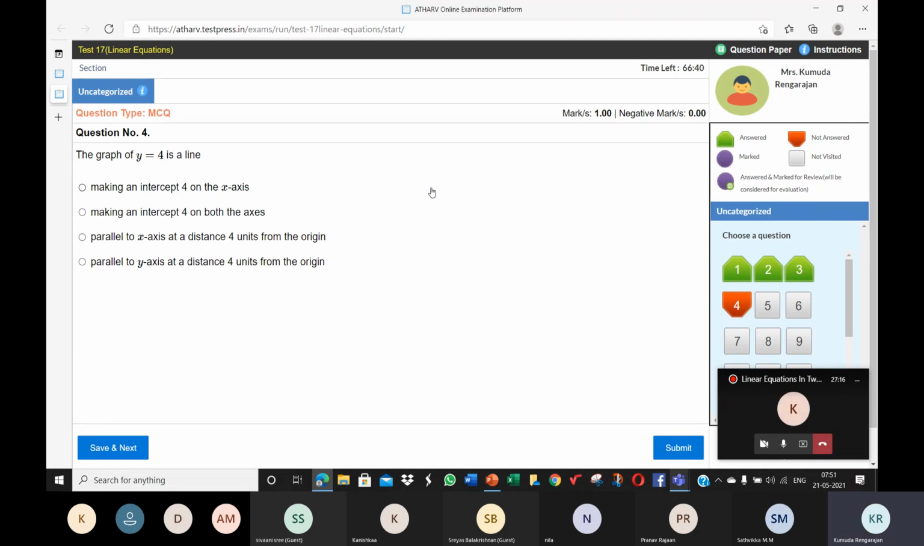I hope you're all making the graph. You need to make the xy table where y is always 4 for any value of x. Take 3 different values for x, say like -2, 0, 2, but y will always be 4. So against y, you must write 4 everywhere. You can give different values for x.